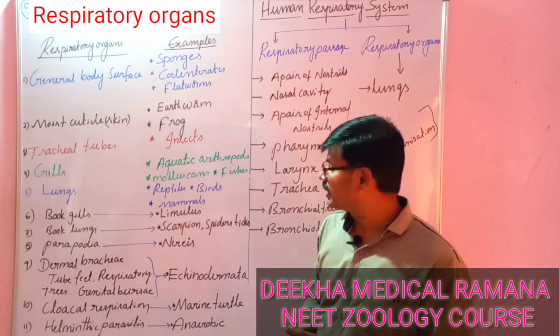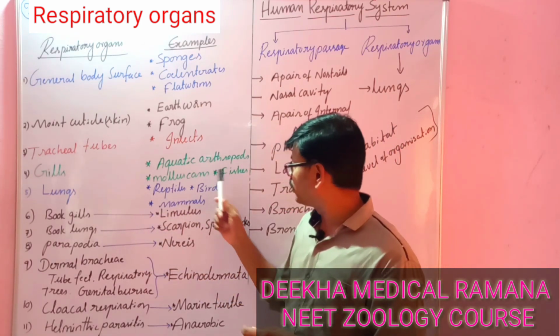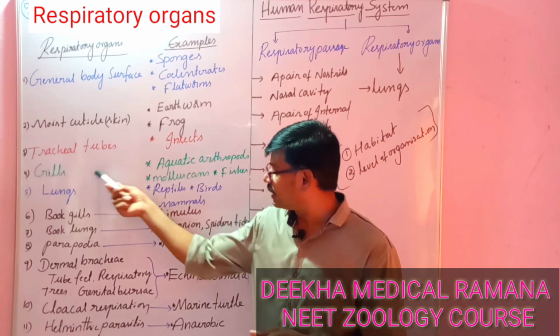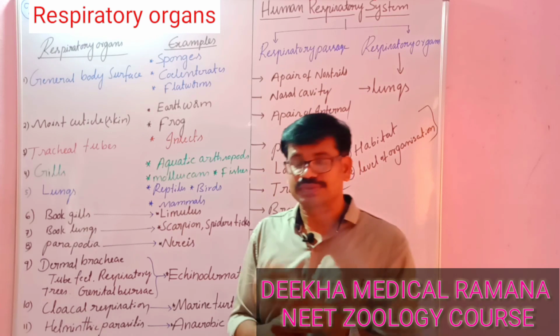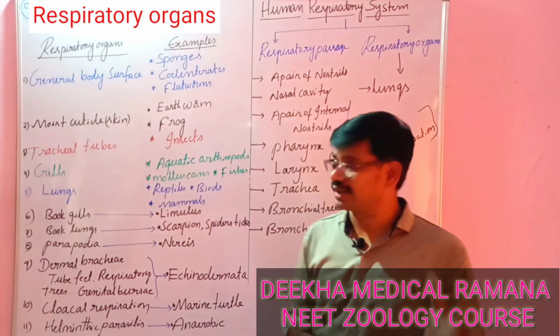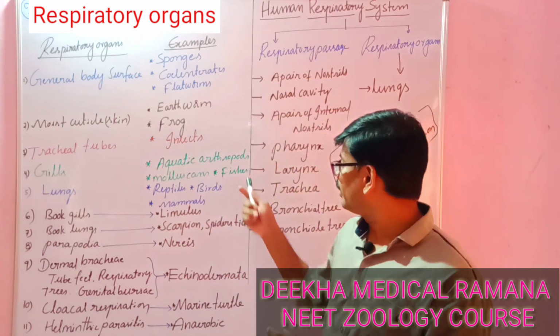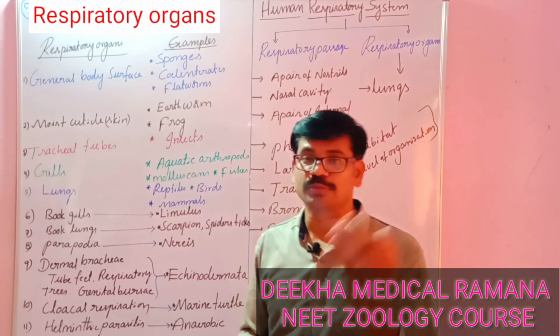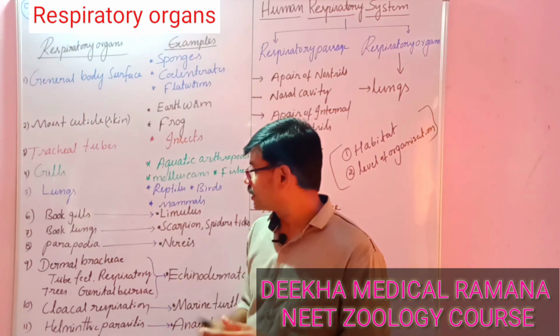Next, come to the gills. Gills are the respiratory organs present mostly in aquatic arthropods, molluscans and fishes. Gills are respiratory vascular structures which help in the exchange of gases in aquatic arthropods like crustaceans and prawns, molluscans like snails, and fishes, cartilaginous fishes or bony fishes. These all respire through the gills. Next, come to the lungs.